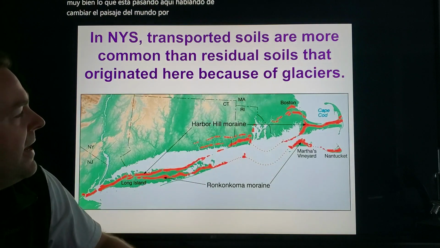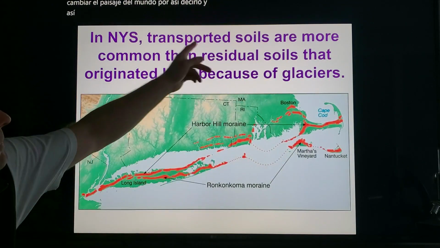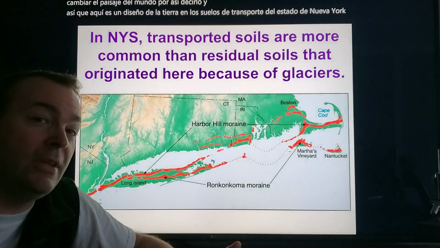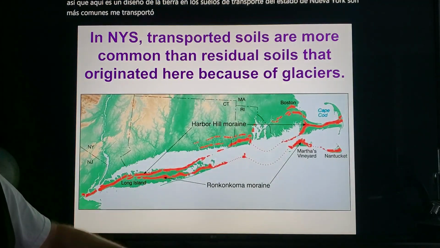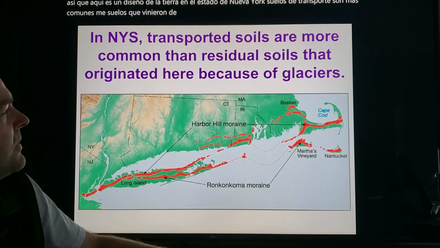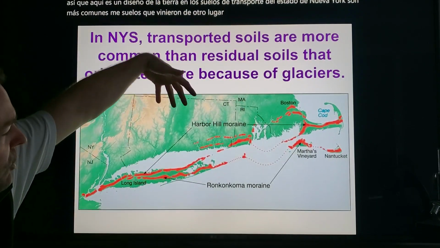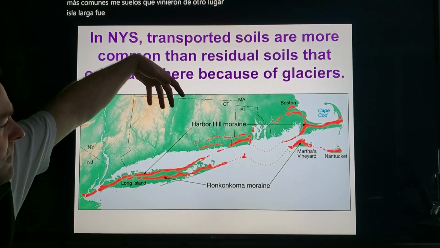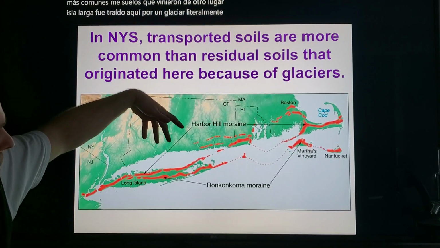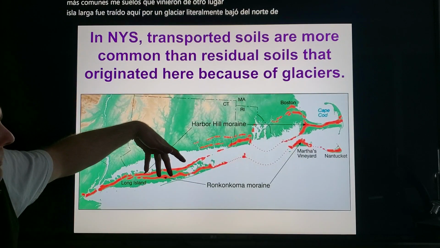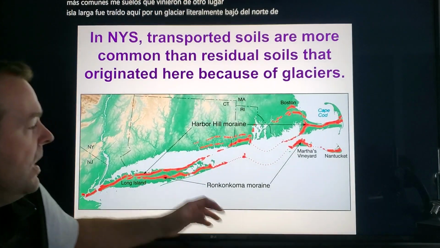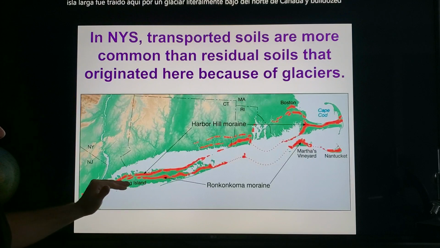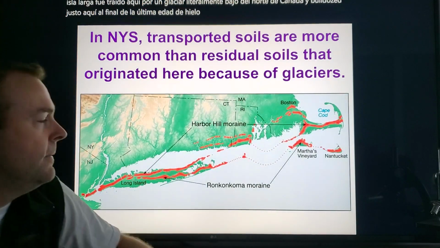So here is a layout of the land. In New York State, transported soils are more common. Transported means soils that came from someplace else. More common than residual soils, and that's because of glaciers. Long Island was brought here by a glacier. Literally, it came down from the north, from Canada, and bulldozed all this sediment and stopped right around here at the end of the last ice age. Well, when the ice melted, all of that sediment stayed behind in this linear island that we call Long Island.